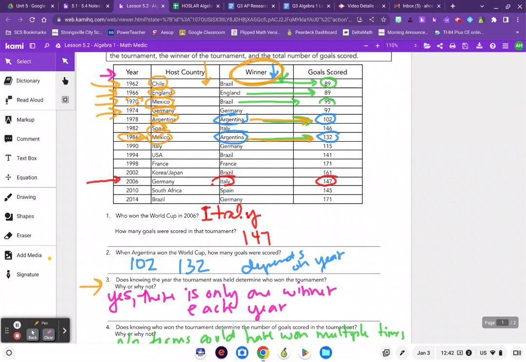I'm going to go ahead and do a second video on the notes page for 5.2. Then your job is going to be to do the check your understanding and the 5.2 practice and let me know what questions you have.